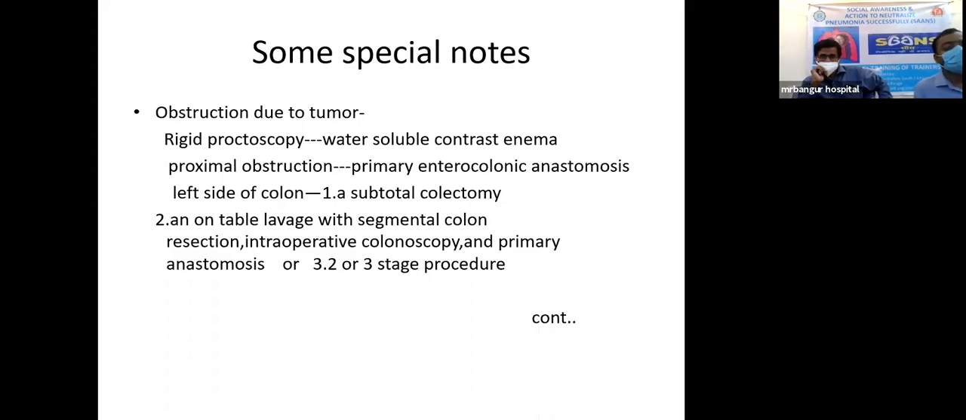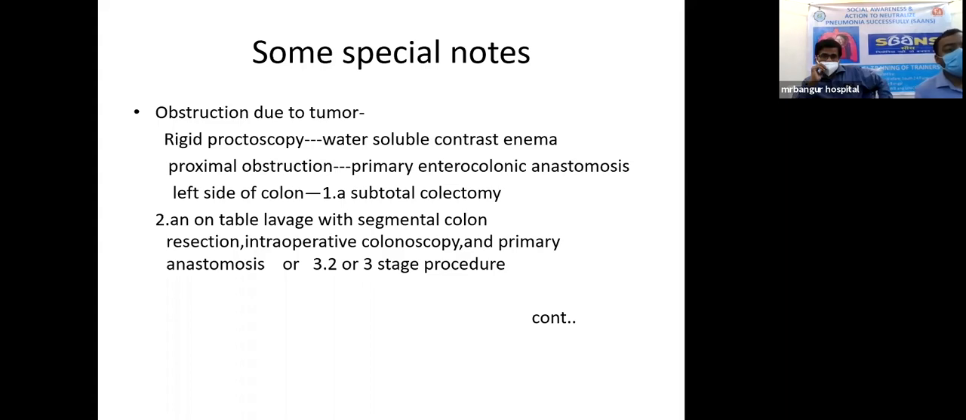Now, coming to some special notes regarding the tumor itself. The tumor can present as obstruction, it can lead to a perforation, or it can present with bleeding usually. As far as the obstruction is concerned, those patients are generally tried with video proctoscopy first. They are detected where the mass is, and a water soluble contrast enema helps us to detect the position of the obstruction.